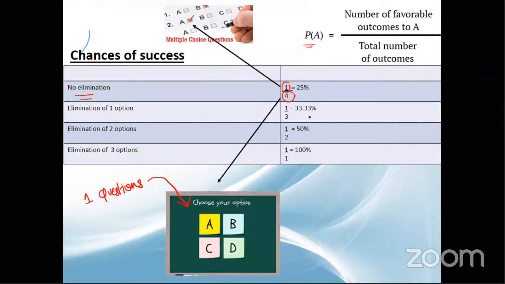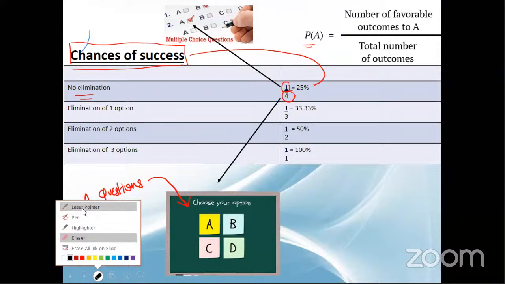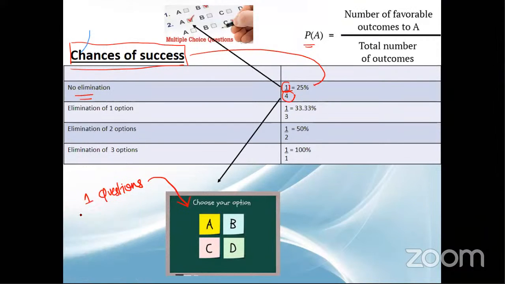Now, if you do not use the rule of elimination, chances of success, basically, I'm not teaching mathematics, we are discussing chances of success. So chances of success is only 25% if you do not use the elimination method. It means even if a first or second standard student is writing the NET paper and simply marks any option, out of 100 he will get 25%, because chances of success is 25%.